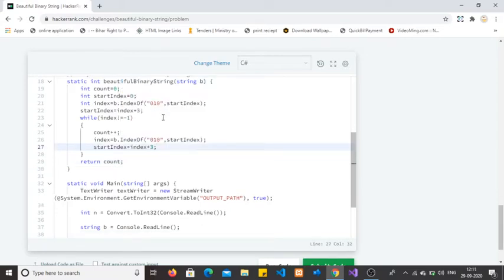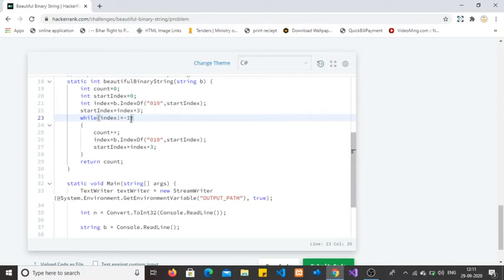Let's understand this code. First of all, it will look for 0 1 0 in the given string b. If it is found, then it will return the index of this substring, the starting index of this substring. If not found, then index will become -1. Then it will come to this while loop, index not equal to -1.